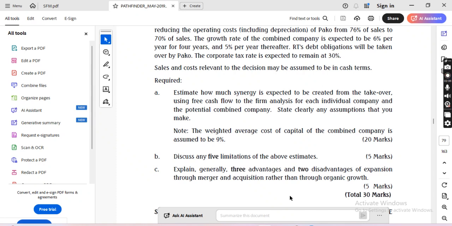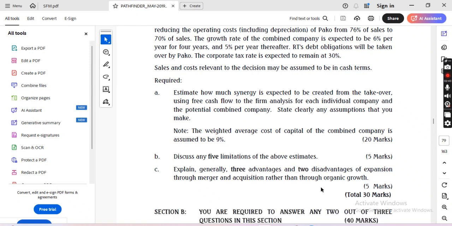Question B. Discuss any 5 limitations of the above estimates. What are the possible limitations you may face as a result of the above estimates?